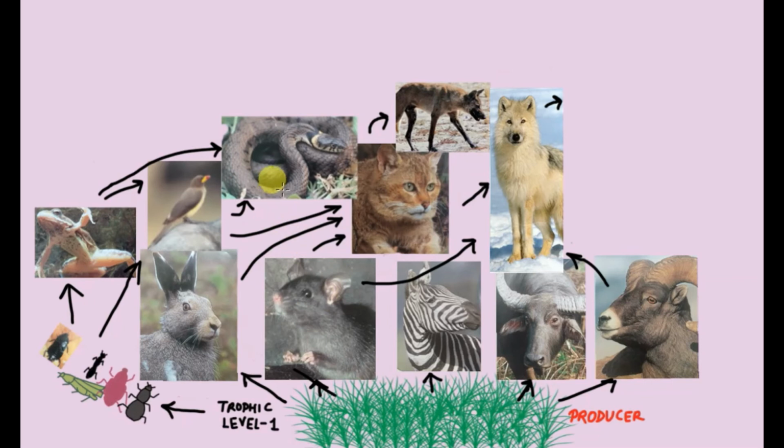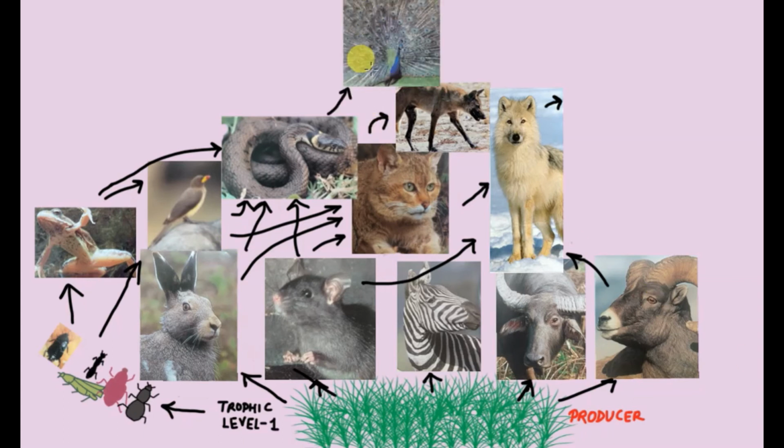Similarly, some other organisms like goat or the rat or the zebras may be eaten by the foxes or the wolves. Now, a snake has also come. So, this snake may eat birds or it may feed on frogs or it may feed on rabbits or rats or a variety of organisms may be eaten by the snakes. What comes next? A peacock has come. So this peacock may feed on the snake. This snake may be eaten by some other animal as well, like mongoose. Mongoose are also fond of eating snakes.